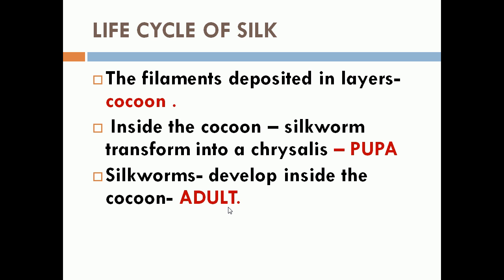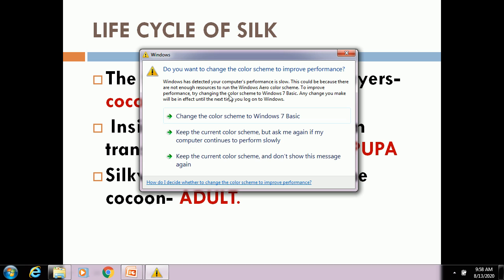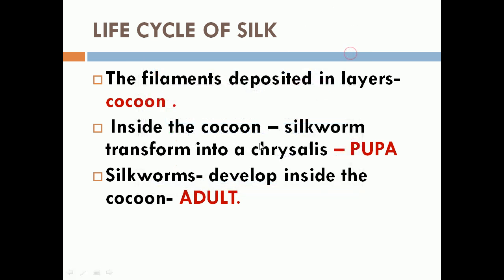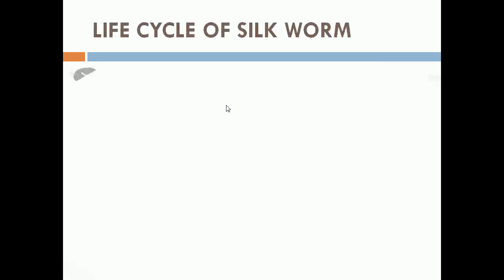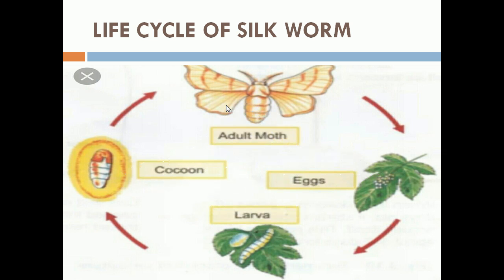Silk fibers are obtained from the cocoon of the silkworm. When it is in the cocoon stage only, the silk can be obtained as fibers by the silk rearers. Understood, children? I hope you understood the life cycle of silkworm. Here you can see the picture of the life cycle of silkworm.